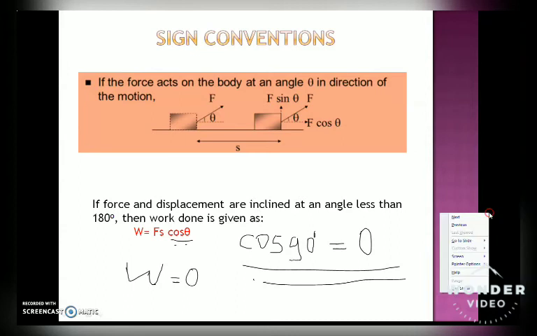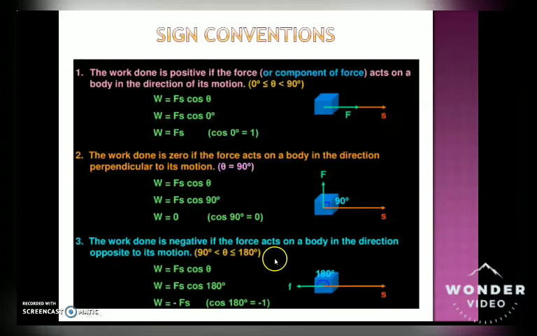Now we will go ahead with our slides. Just remember the sign convention we have used. Work done is positive if force or a component of force acts on a body in the direction of motion. Force and displacement are in the same direction, so W is equal to Fs cos theta. Theta is 0 degrees, so cos 0 is 1, that will be F into S. Work done is 0 if theta is 90 degrees. Force and displacement are at 90 degrees, so Fs cos theta, with theta 90 degrees, cos 90 is 0. So again work done will be 0.